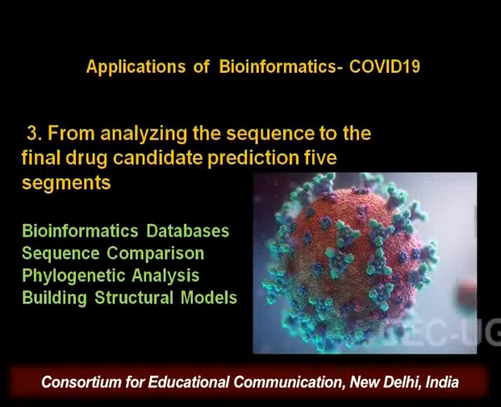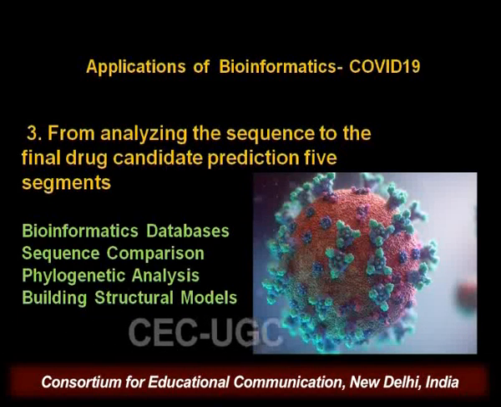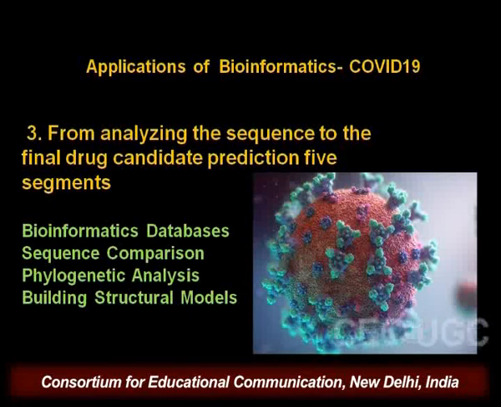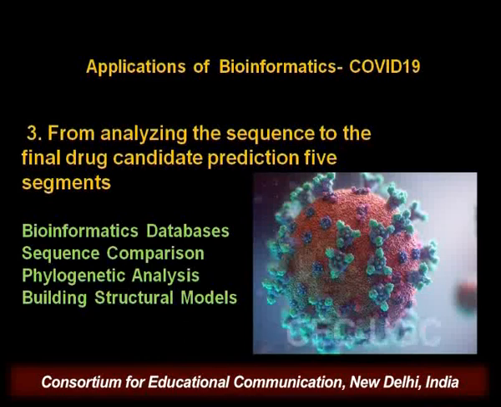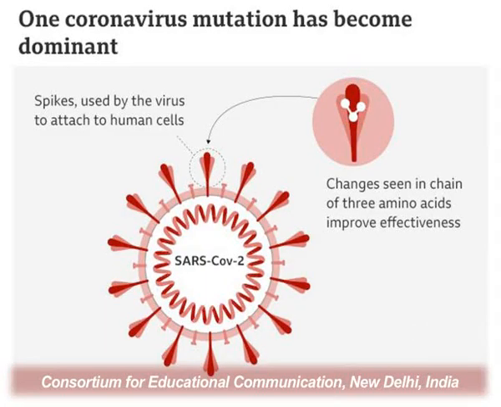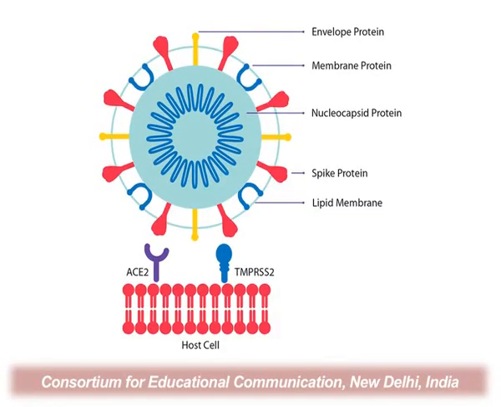Going further, that is building the structural models. So this structural model which I have shown here has again come up as a result of the bioinformatic tools. The 3 components of this model are based on 3 proteins. One is the S spike protein, which has a PDB code for this one. Meaning, what is PDB? It's a protein structure database, and if you go there and want to find the details of this protein, this is 6CRV, and the envelope, that is the E protein, has a PDB code of 5X29.